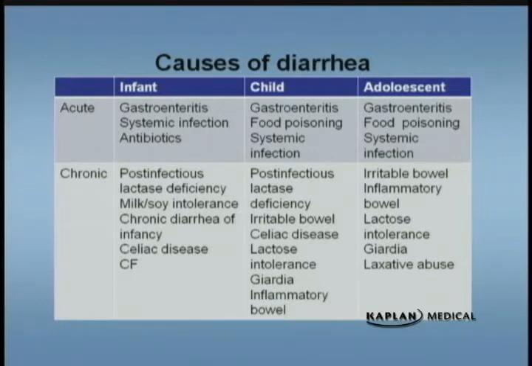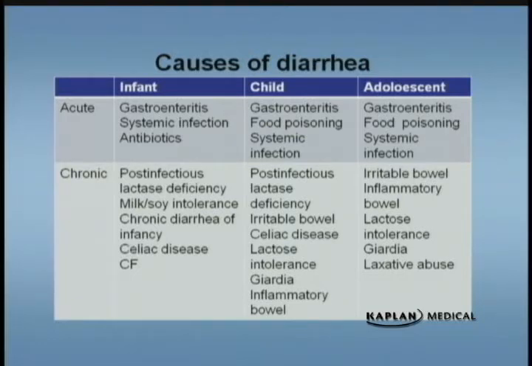Look also for food poisoning. When they discuss food poisoning, or if they want you to think about food poisoning in the test, look for a common source or an outbreak. So look for like the church picnic or something along those lines where there's a lot of people eating and several people will get sick with it, and then you can think along the lines of food poisoning. Also, systemic infection can cause gastroenteritis or diarrhea in a child.